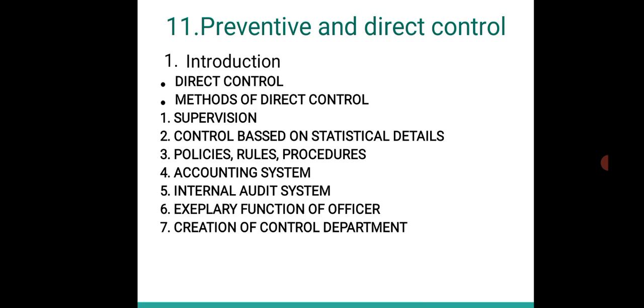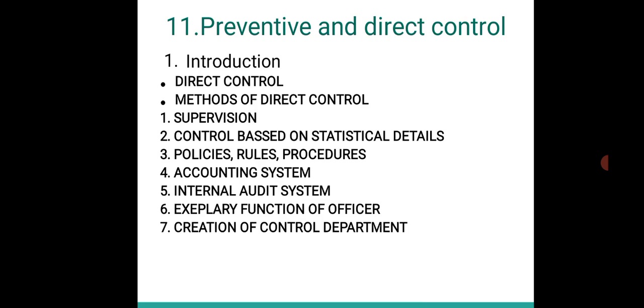So the main purpose of the preventive control system is that whatever problems arise, beforehand we have the solutions for them, and we can prevent those problems from occurring itself. So when the employees themselves have a good understanding, there is little possibility of problems being raised, which makes the management very effective, and that is why this control system is generally used, which is known as the preventive control system.